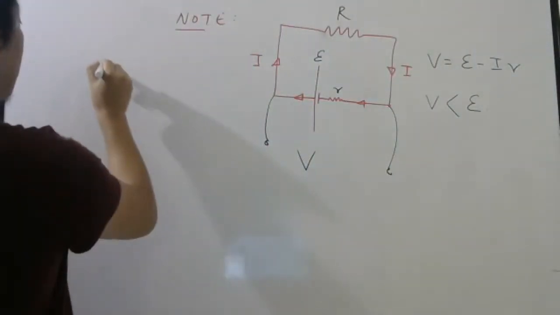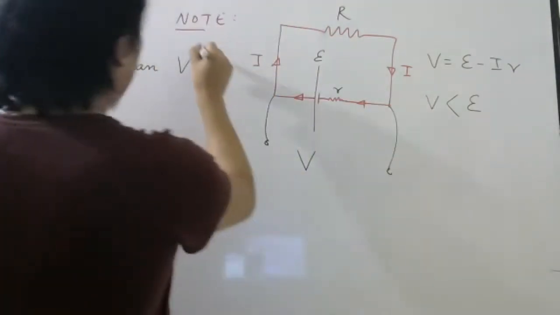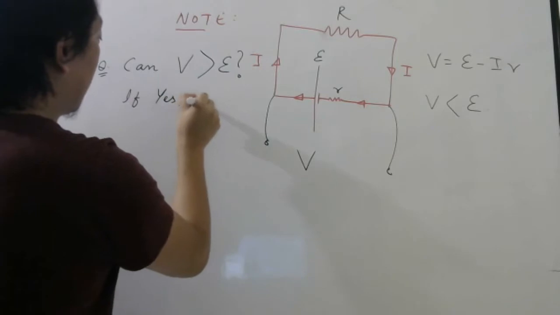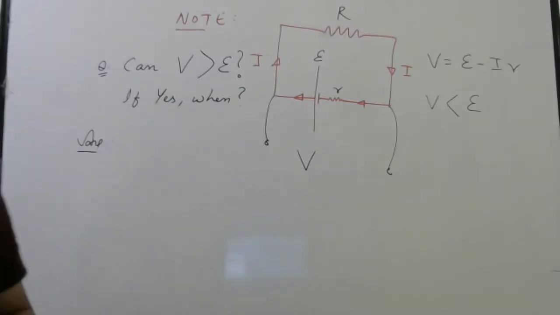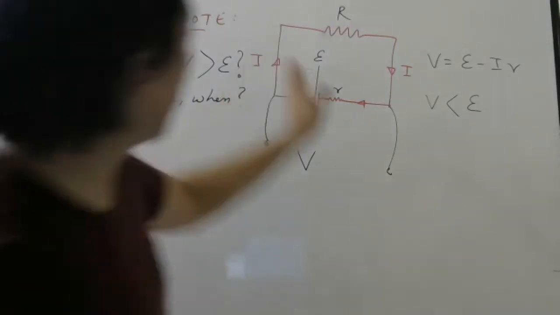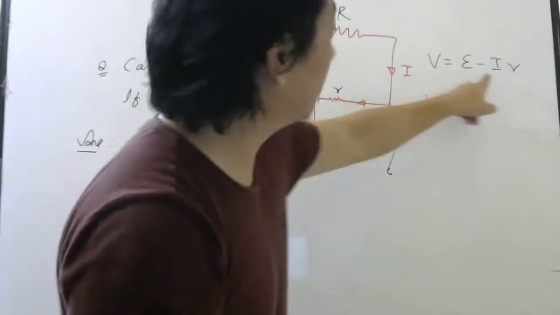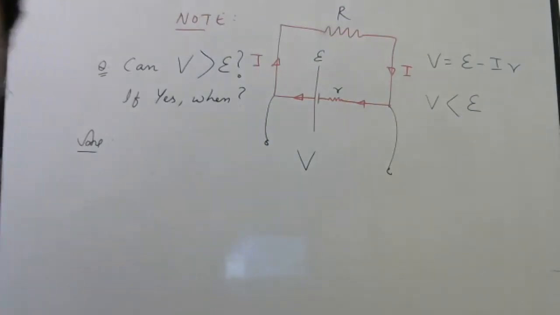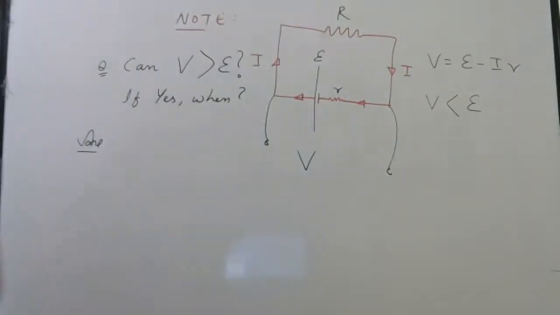Now tell me, question: can terminal voltage be greater than EMF? If yes, when? Think about this, everybody. The question is, right now, when this is the circuit and this is how the current is flowing, you write V equal to E minus IR. Already I have derived this formula. Don't forget the derivation. My question is, can terminal voltage be greater than EMF? If yes, when?